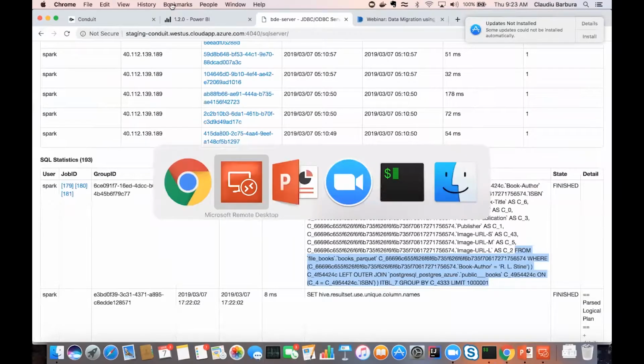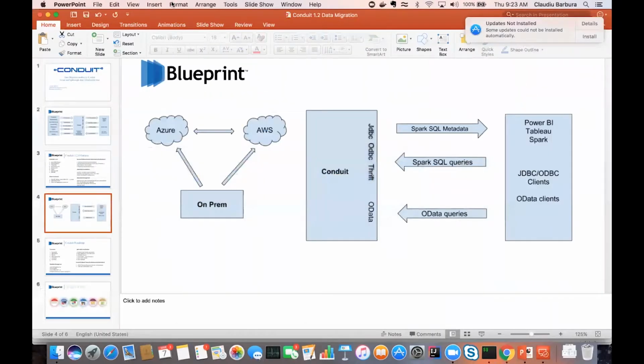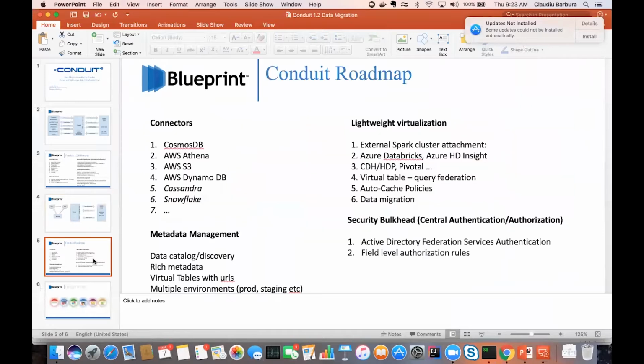And what I want to also show you is what else do we have currently in development to support migration, right? And I'll take you to the roadmap slide and talk about, in addition to the fact that we're adding more connectors, you see the AWS S3, DynamoDB, Cassandra, so on, Cosmos DB from Azure. In the virtualization space, I already mentioned, we want to be able to attach to an external cluster to use more compute and more memory, if somebody has it available, to run these non-native queries, what we cannot translate natively, and so we can also do the hybrid joins.